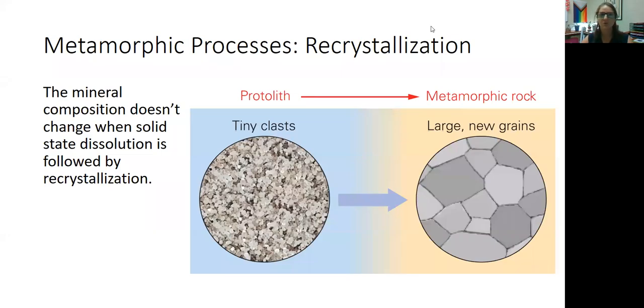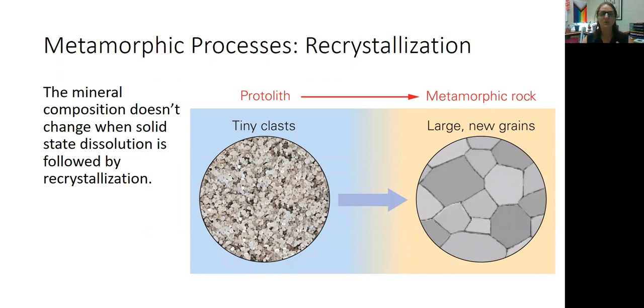So how is it possible for minerals to change and crystals to change if the rock stays a solid? There's a few different ways this can happen. The first is recrystallization, right? This means that the mineral composition doesn't necessarily change. Instead, the size of the crystals change, right?